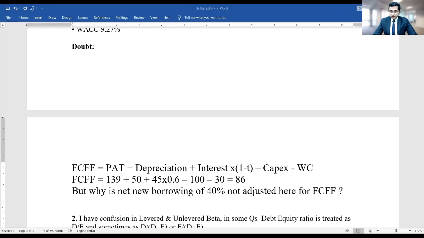Probably I taught it in one of your batches also. Now this circle concept says that circle number 1 is the situation where you want to calculate value of equity, and circle number 2 is the situation where you want to calculate value of the firm.